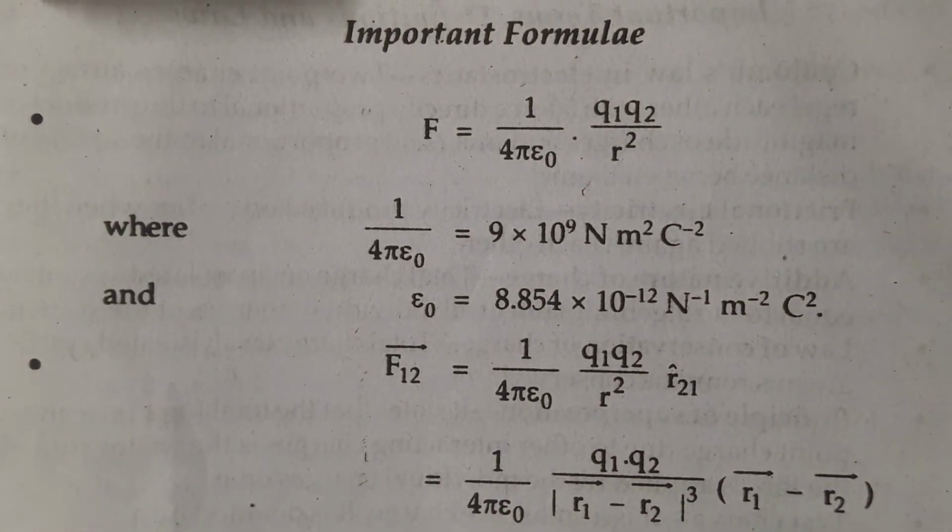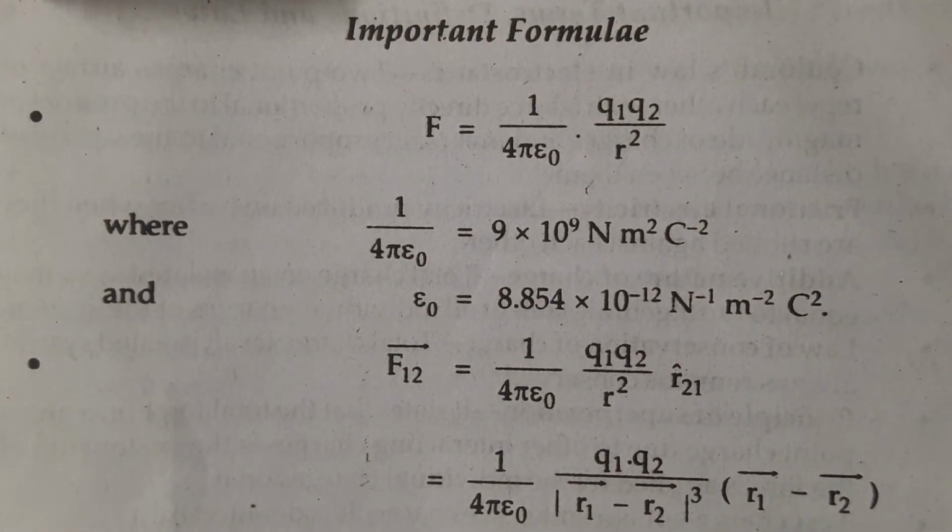Now we are at the important formulas. This is the first and most common formula of force: 1 upon 4 pi epsilon naught q1 q2 upon r square. Breaking it down, the value of 1 upon 4 pi epsilon naught is 9 into 10 to the power 9 Newton meter square upon Coulomb square, sorry, my mistake.